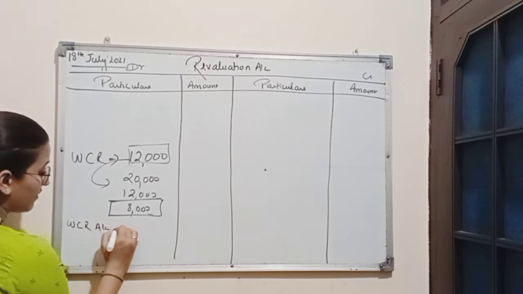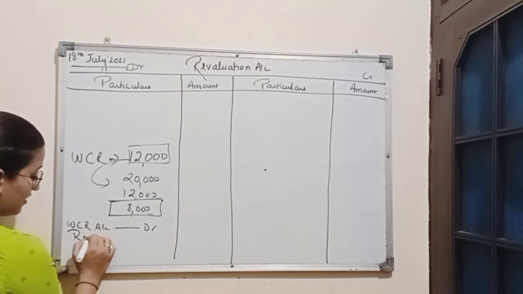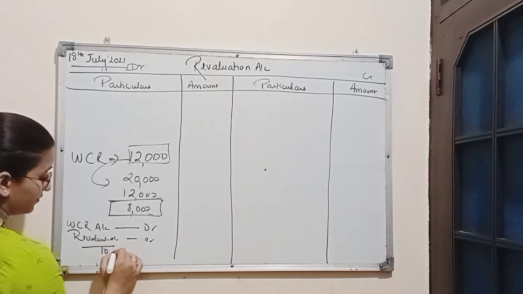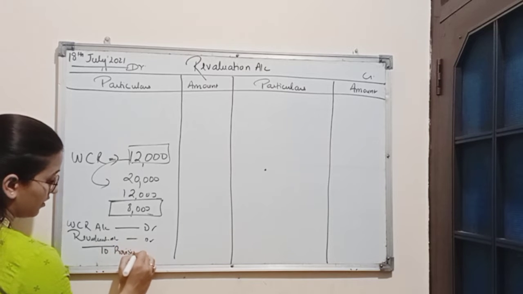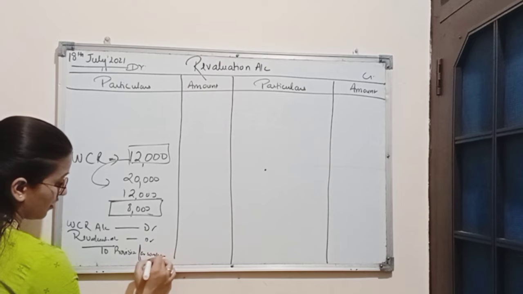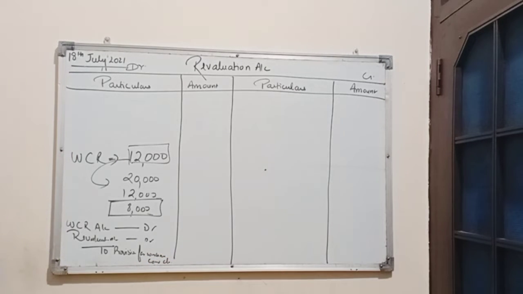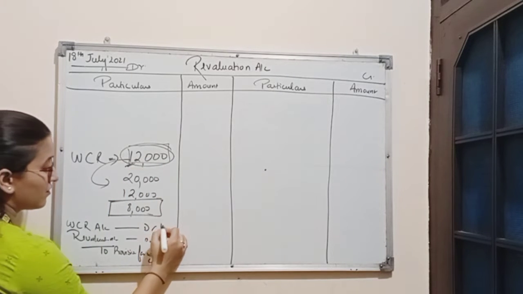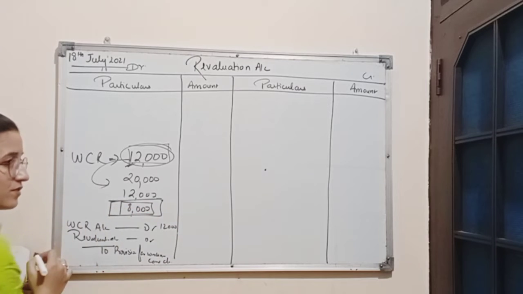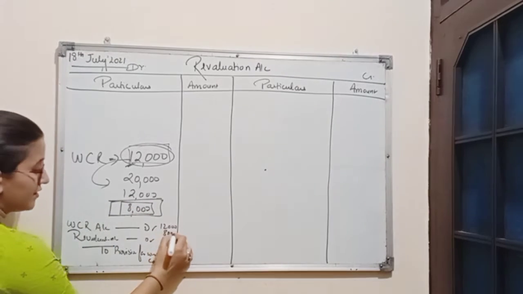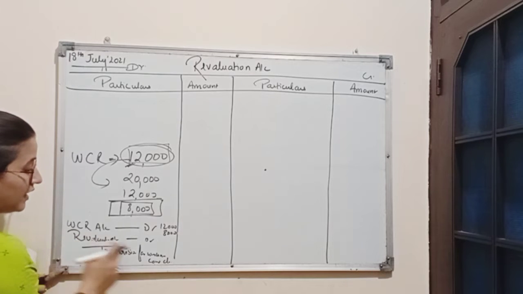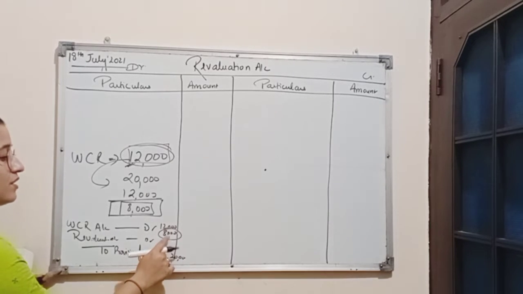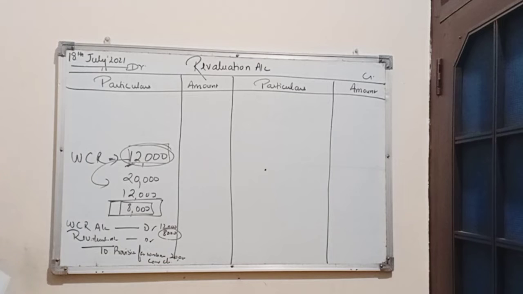We have studied in the adjustment of workmen compensation reserve that journal entry for such situation will be workmen compensation reserve account debit, revaluation account debit, to provision for workmen compensation claim. So here as we can see, 12,000 is being debited from workmen compensation reserve and additional 8,000 will be borne by all the partners. So first we will be debiting revaluation account and total amount is 20,000. This is a loss on revaluation. Loss will be borne by all the partners in their old ratio.